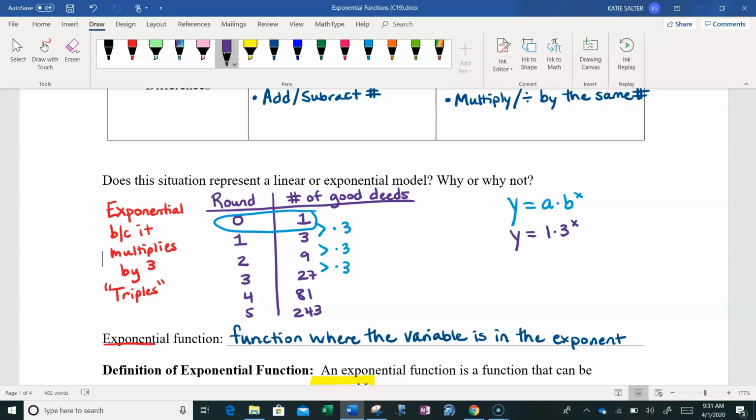And because that initial value is just a 1, you might see it written y equals 3 raised to the x, where x would be which round of good deeds is happening, and y would be the number of good deeds happening in that round.